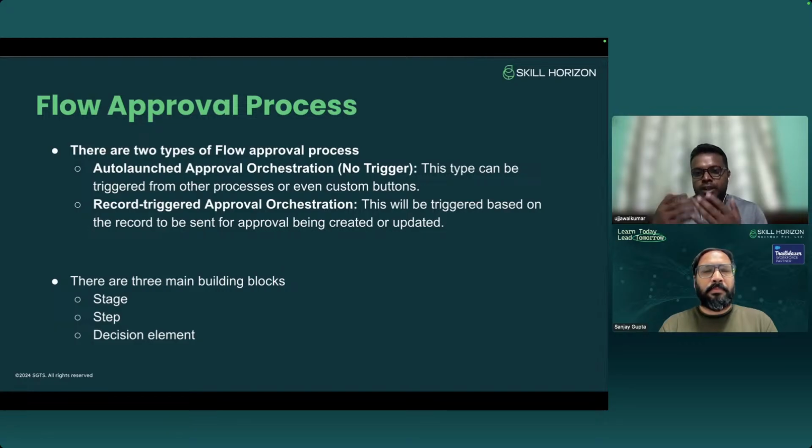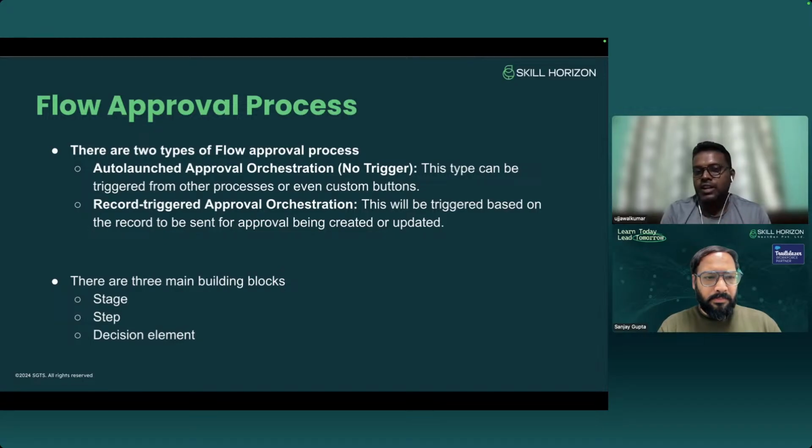Suppose you update a record, it will not trigger. It will be triggered if we have to trigger it via an action. Suppose we trigger it via a quick action, like everyone might have seen on a record, the submit for approval button, right? For that object, if any approval process exists, we can add that submit for approval button there, and the user can click and that record automatically gets submitted for approval. So similarly, Salesforce has provided this auto launch so that we can use that functionality.